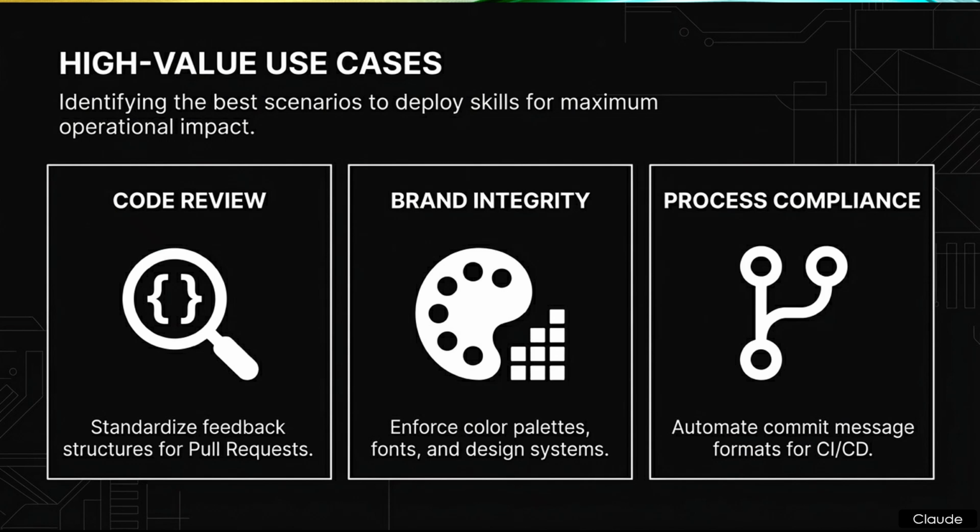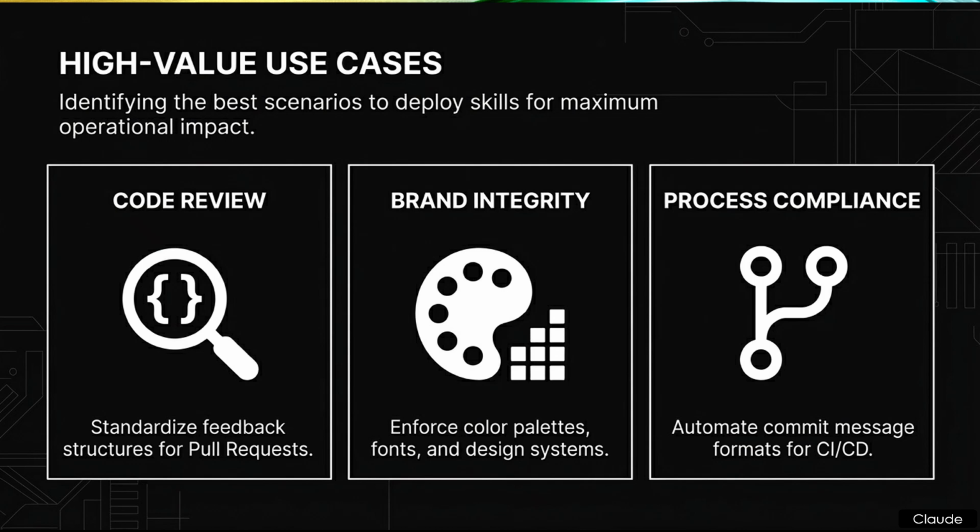The data details 3 specific operational domains. First is code review. The specific application here is standardizing feedback structures for pull requests. Ensuring every single review automatically checks for the same security flaws, performance bottlenecks, and structural formatting without human prompting. Right. It creates an objective baseline.